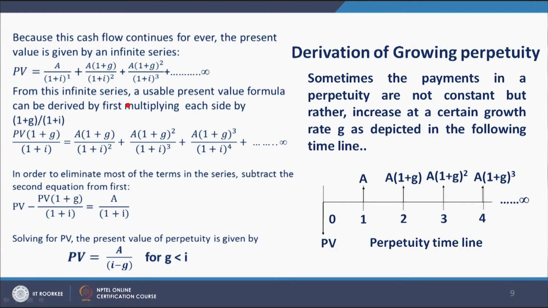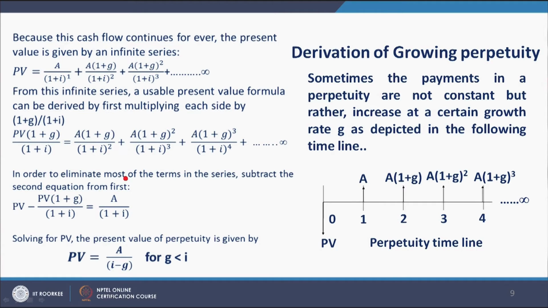From this infinite series, a usable present value formula can be derived by first multiplying each side by 1 plus g divided by 1 plus i. So, if I multiply this PV with 1 plus g divided by 1 plus i, this factor becomes A into 1 plus g divided by 1 plus i whole square, and so on.